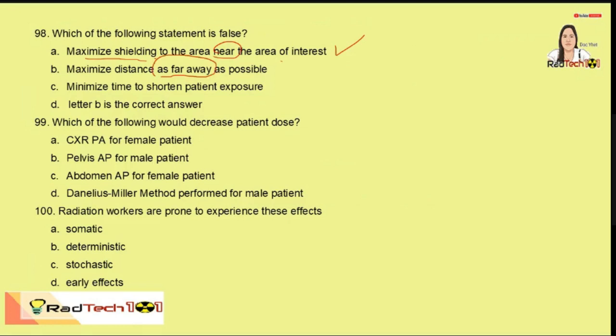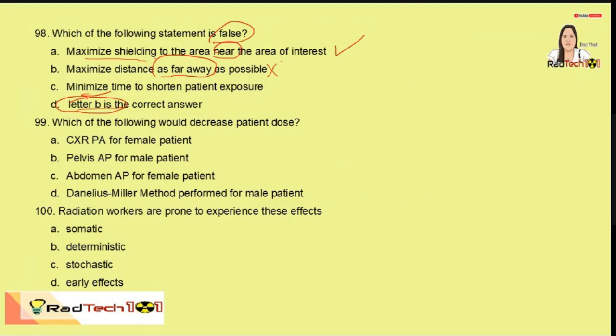It is not really as far away as possible, otherwise it might be 1 kilometer. It should only be the recommended SID: 72 inches for vertical radiography and about 100 centimeters or about 40 inches for tabletop. So this is the correct answer. This is false. Minimize time, of course. Letter B is the correct answer. So that is right. If you ask me, this would be my answer, but again, it depends on you how you reason it out.